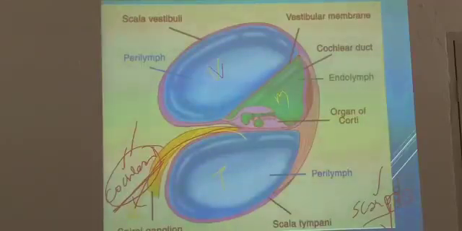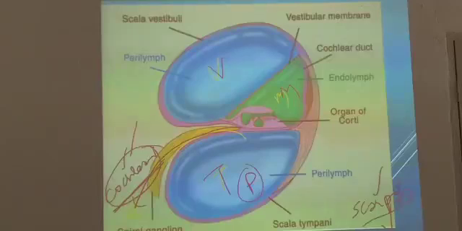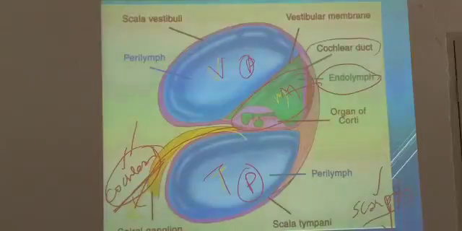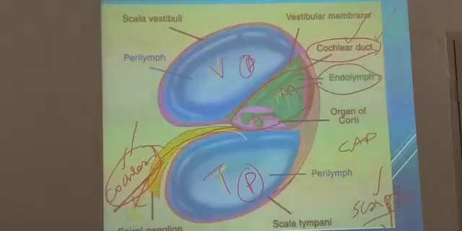So vestibuli, media, tympani, as we have already noted. This is perilymph, and this one is endolymph. The center one is nothing but your cochlear duct. So the cochlear duct is different, the cochlear aqueduct is different. You should have an idea. This is the organ of Corti, helpful for hearing. Sound vibrations go like this and go towards the nerve.